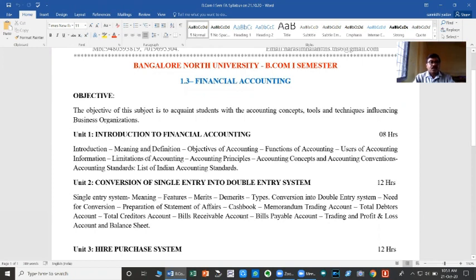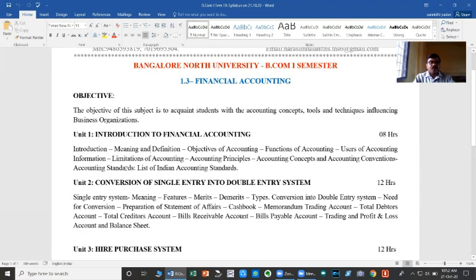This unit contains meaning and definition, objectives of accounting, functions of accounting, and the people who are going to make use of the accounting information, limitations of accounting, accounting principles, that is, concepts and conventions of accounting, and accounting standards.